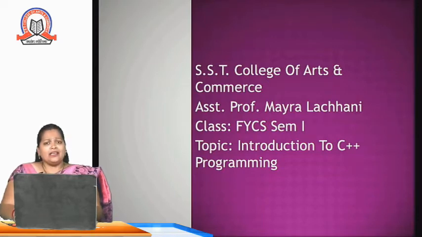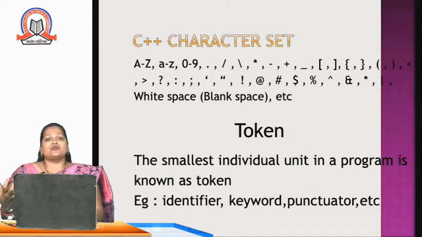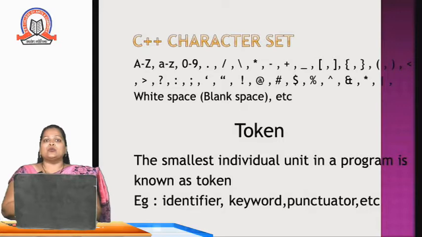In any language, like the English language, we have to learn the alphabets first and then grammar, and then we can frame the sentences. Similarly in programming also we have to learn one by one. So we'll start with the C++ character set. In the C++ character set we can include capital A to Z, small a to z, 0 to 9, and all the special symbols which are present on your keyboard.